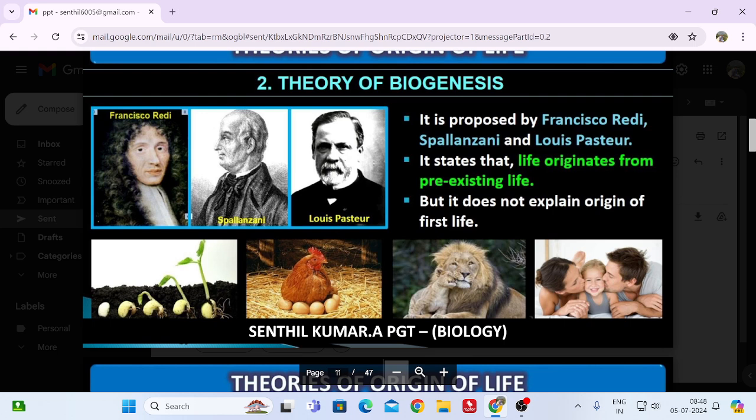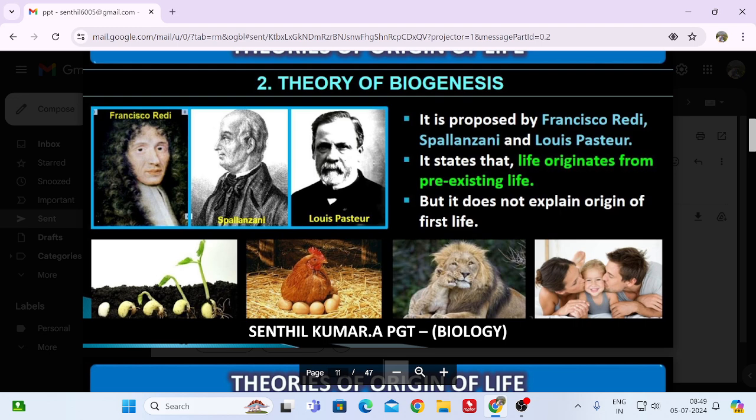He was unable to explain the origin of life. So next is the theory of biogenesis, proposed by Francesco Redi, Lazzaro Spallanzani and Louis Pasteur. The three scientists state that life originated from pre-existing life. That is what they say.